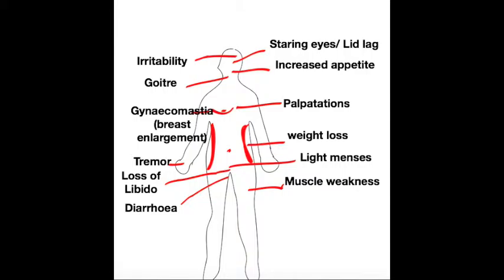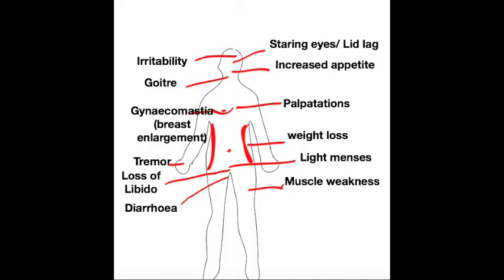There are many symptoms that can be caused by an overactive thyroid gland. Here are some of the more common features that can be seen with an overactive thyroid gland. What we have is increased appetite due to the hormone increasing the metabolism in the body. It can affect your heart by causing palpitations, irregular heartbeats as in atrial fibrillation, but it can also lead to heart failure and high blood pressure.